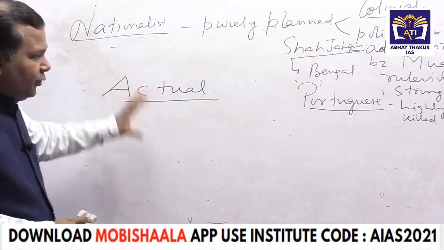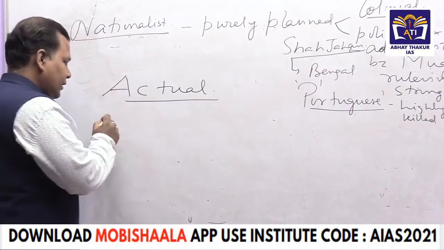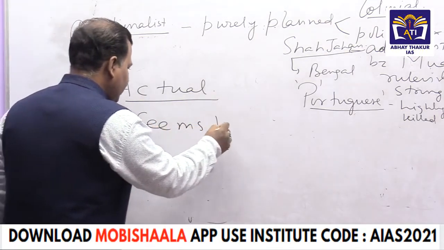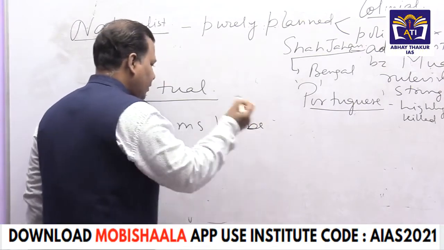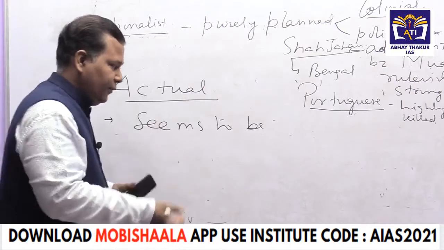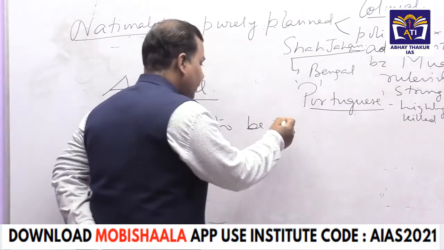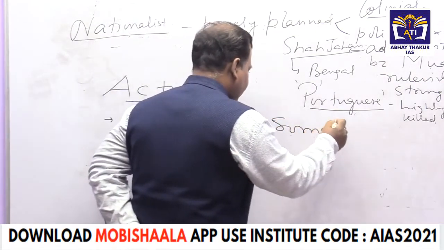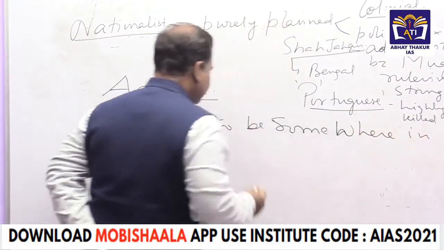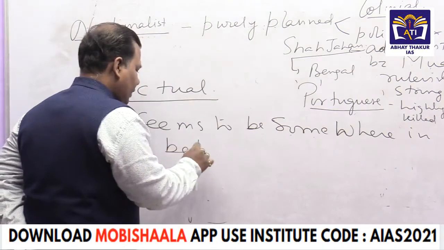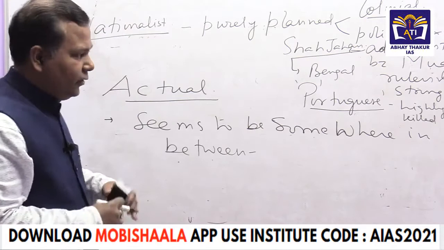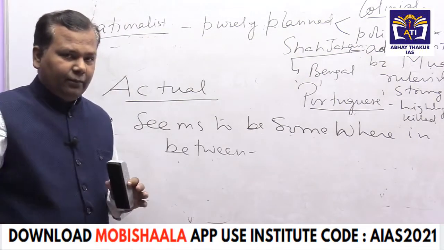The actual position seems to be somewhere in between. You have to write the full line. You can make the notes. This is the point I am giving you, and then I explain and tell you the language. You can write it down and make the full notes.